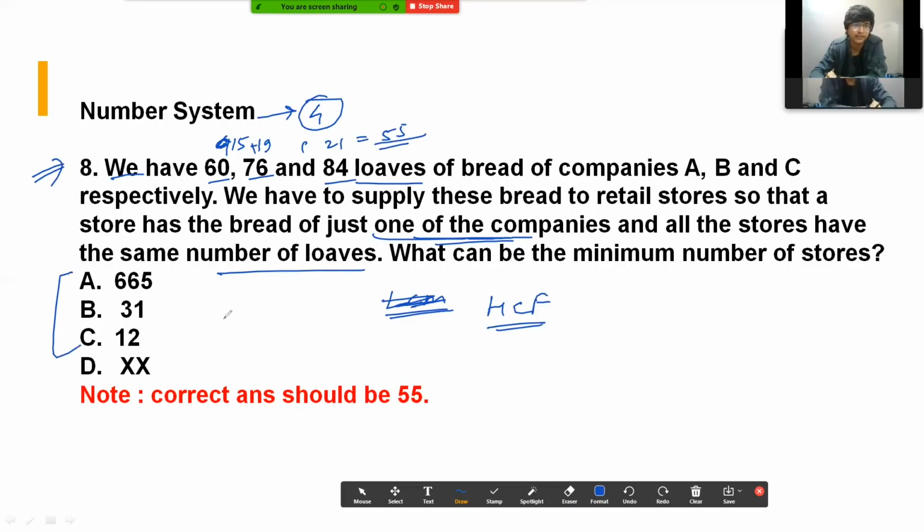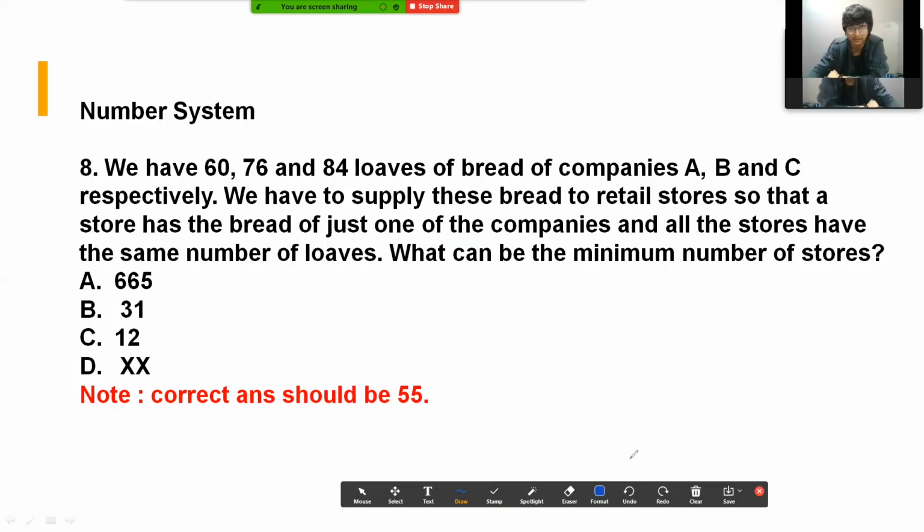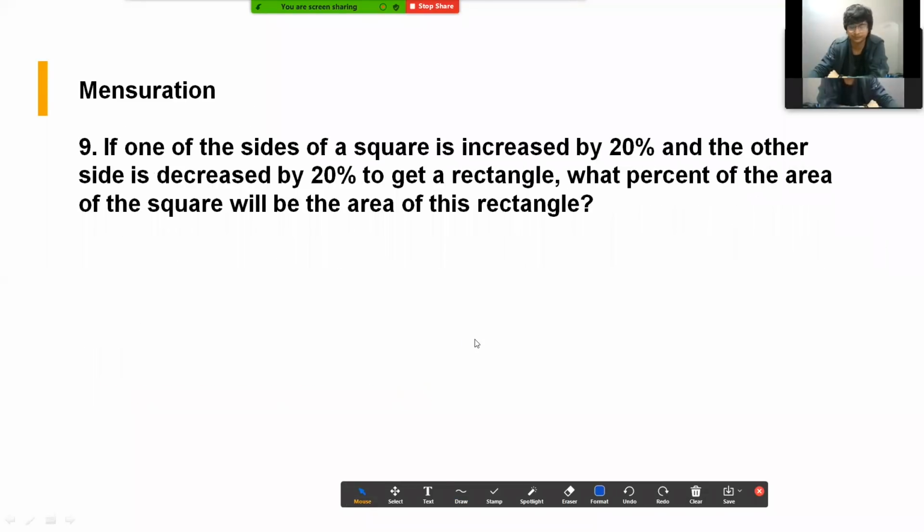I kind of rechecked this answer twice or thrice, and ultimately I marked 31 because it was closest to 55. Maybe I should not have marked it, but the answer is none of the answers were correct. Okay, so this was a wrong question. You can submit to SIBM also. Let's move to the next one.